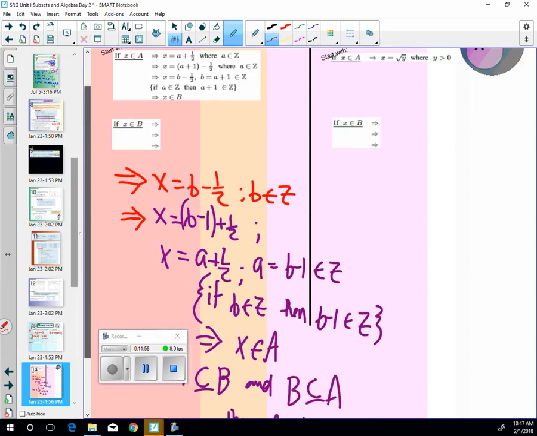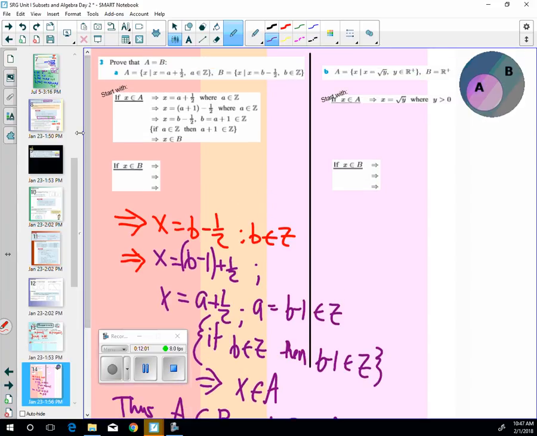Okay, and I'll let you try this B here. It says A is equal to X such that X is equal to the square root of Y, and Y is an element of the positive real numbers. B is also equal to the positive real numbers. So if X is an element of A, X equals square root of Y, where Y is greater than 0, what does that tell you about X? Yeah, if Y is greater than 0 and you have X equal to this, X also has to be greater than 0.